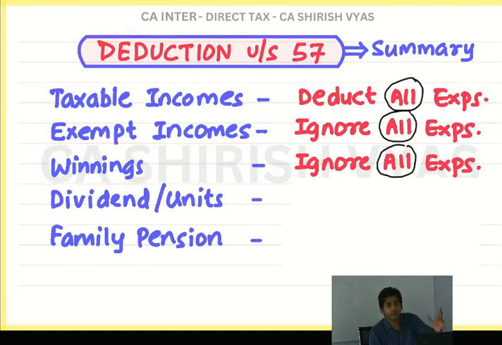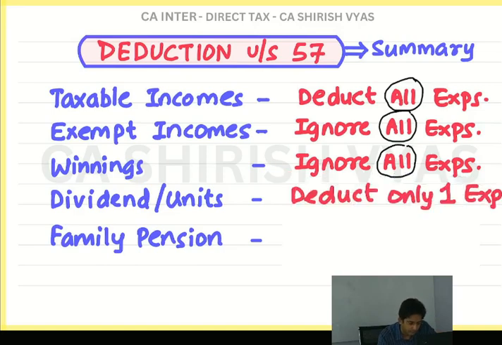Winnings come from luck. It has not got any connection with expenditure. It is connected with your luck, and we are not minusing luck here. We are minusing expense, and it has got no connection with expense. So ignore all expense.